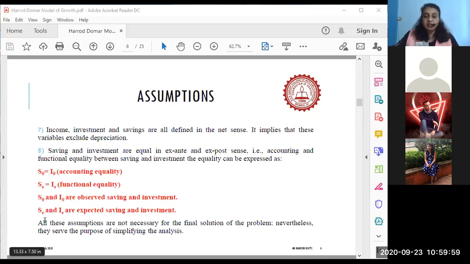We are already at 33, but we want to be at 34%. So ye ho gaya SE, and IE should be at least 33.5%. SE must be at least 33.5%. Are you understanding? For S equal to I equality.